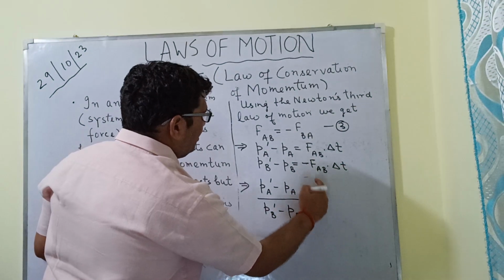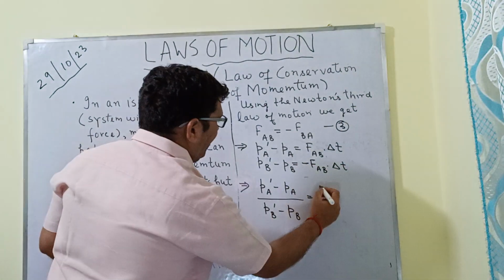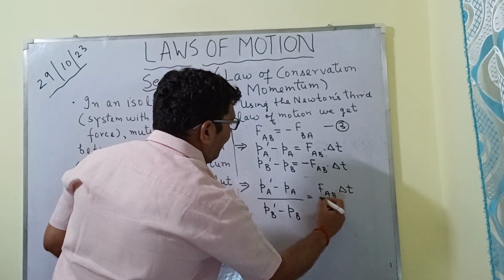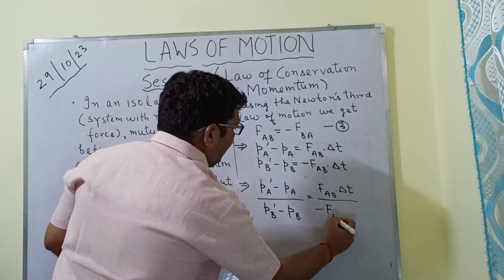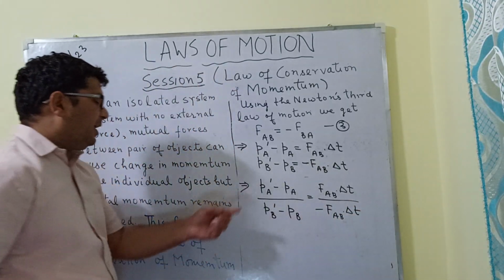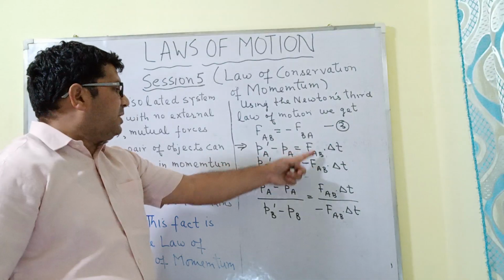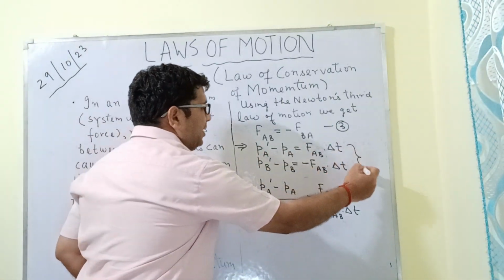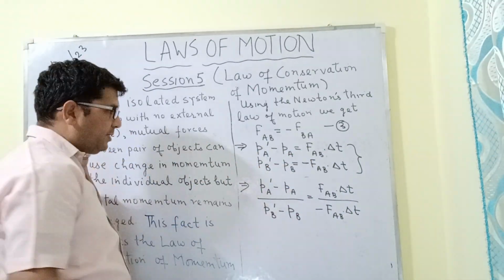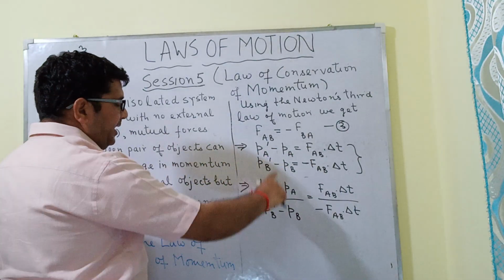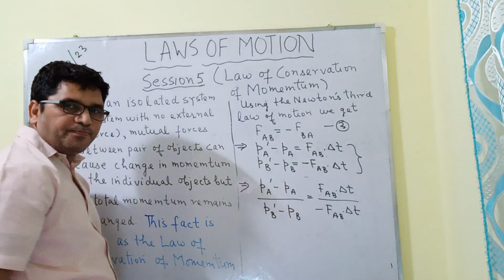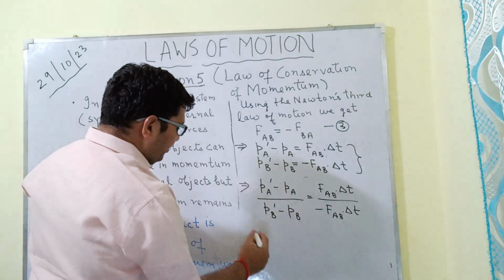This will be equal to FAB dot delta T divided by minus FAB dot delta T. What I have done is that I have divided these two equations, the left hand side and the right hand side of the equation. So by dividing these two equations, we have got this equation.